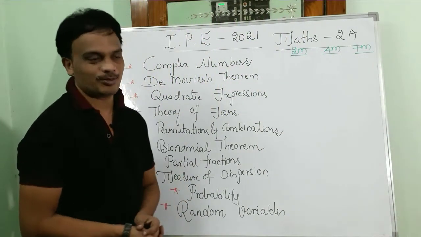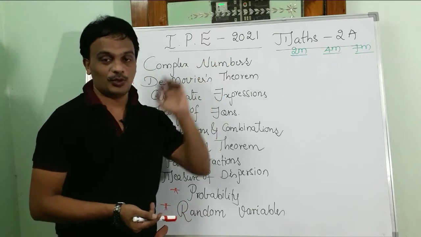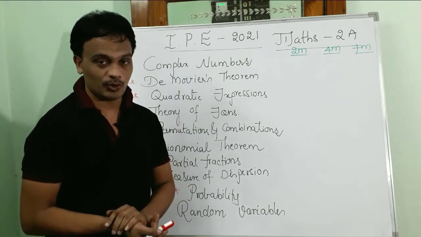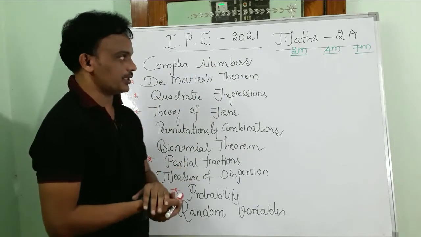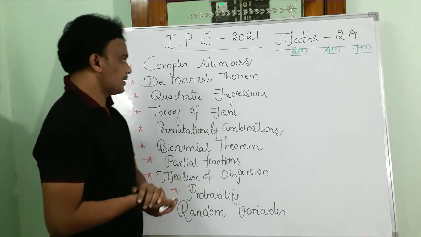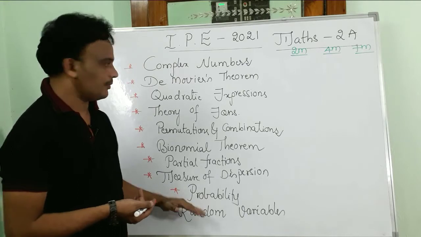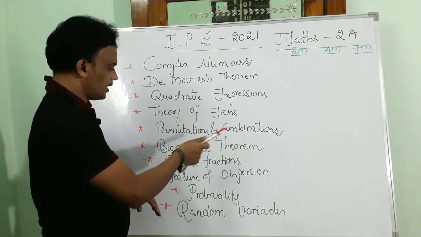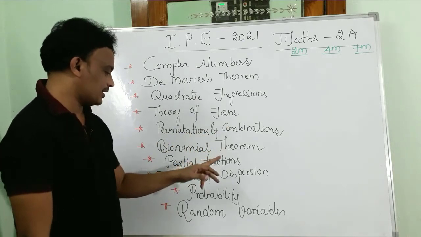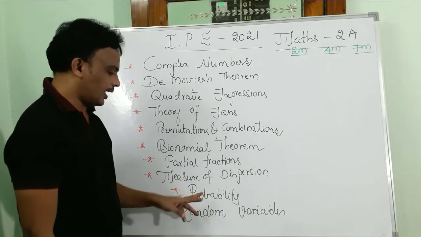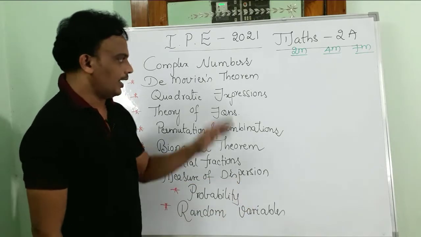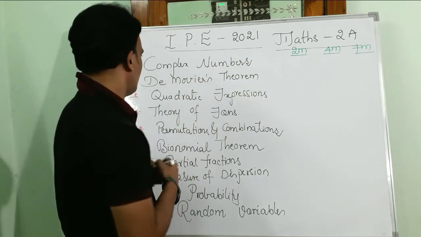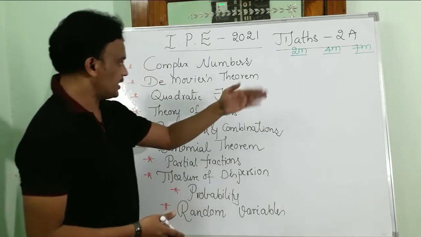Today I came to explain the IPE 2021 board exams for AP and Telangana from the Maths 2A subject. I am going to give the weightage of all the topics from Maths 2A. From Maths 2A we have 10 topics: complex numbers, De Moivre's theorem, quadratic expressions, theory of equations, permutation and combination, binomial theorem, partial fractions, measure of dispersion, probability and random variables. We have 2 marks questions, 4 marks questions and 7 marks questions from those topics. First of all I am going to explain the 2 marks questions weightage from these topics.